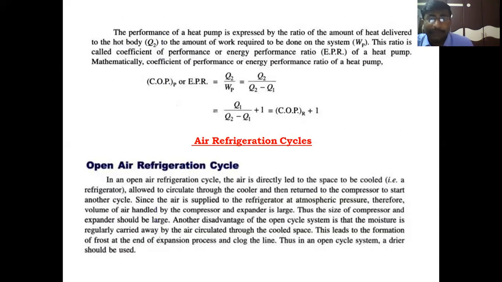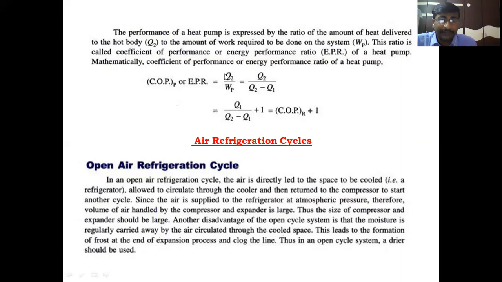The performance of the heat pump is also expressed in COP, coefficient of performance, by the ratio of the amount of heat delivered to the hot body to the amount of work required to be done on the system. COP of pump is the ratio of heat delivered to the hot body divided by work required to the pump, WP. This ratio is also called energy performance ratio, EPR. COP of pump is also called EPR, energy performance ratio.